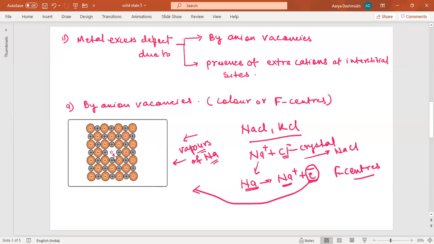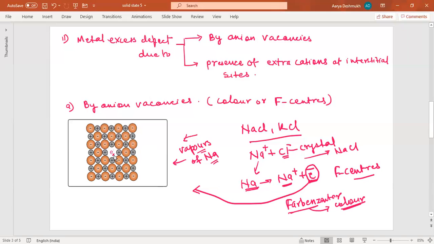This F center is nothing but the Farben center. Farben is a German word, and Farben means color. So the color of the NaCl crystal now looks yellow.